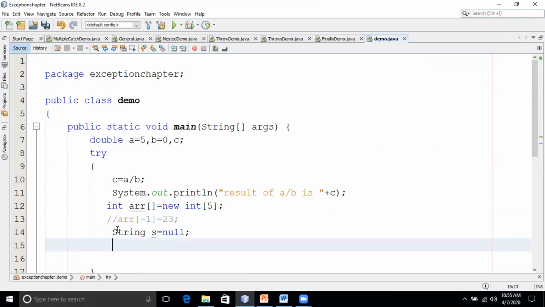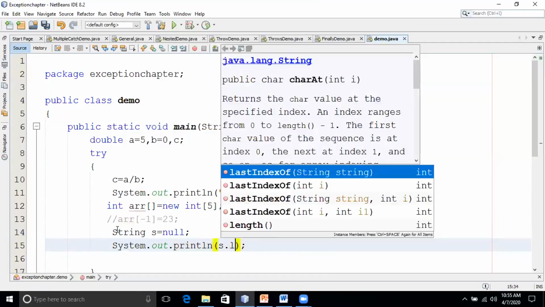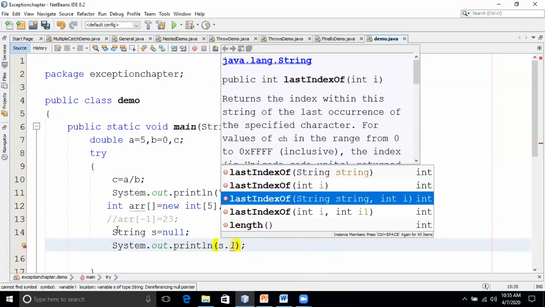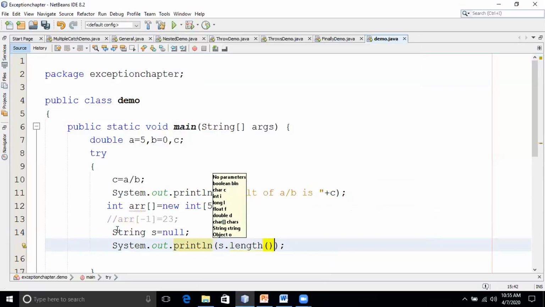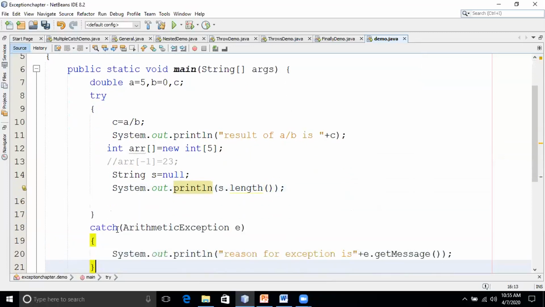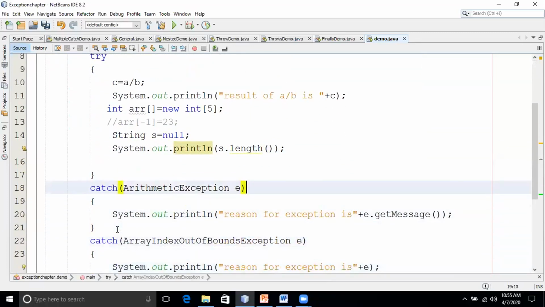Okay, so then I'll just try to print s dot length. So now what happens? It will throw what exception? Null pointer exception, isn't it? So now I have written two catch handlers. So you should write one more catch handler for this. Yes or no? To handle this, we should write one more catch handler.